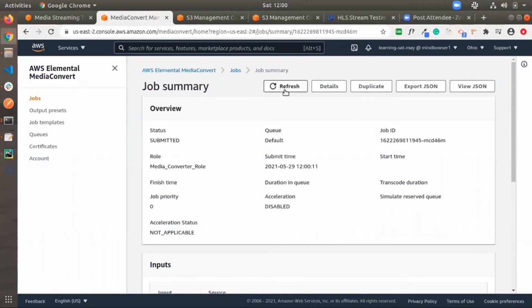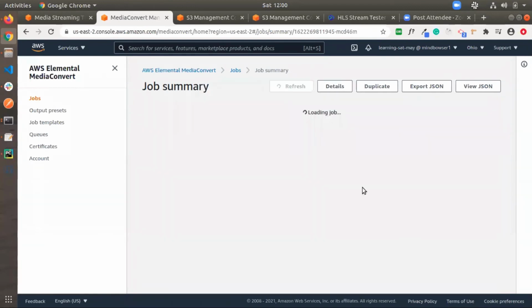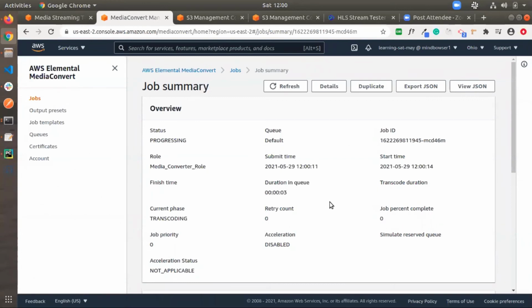The job is in progress. So after you submit the job, we have another option: if you want to continue the updates from the media converter to the user about the status of the job, we can add the CloudWatch service in that. So I will show that also after the job status is completed.